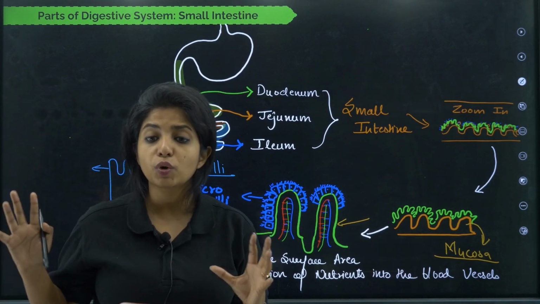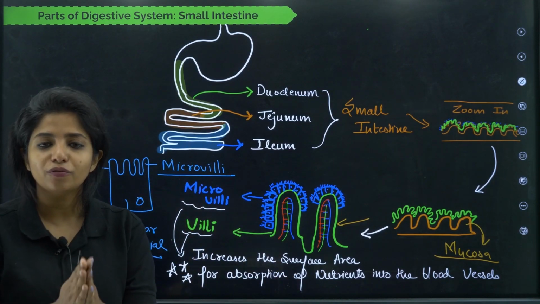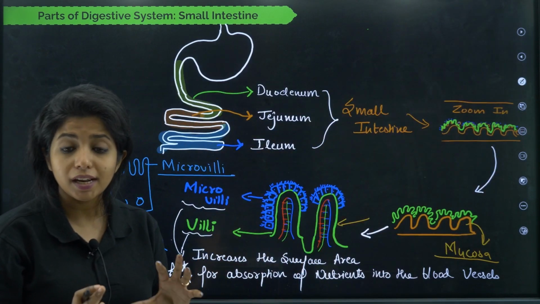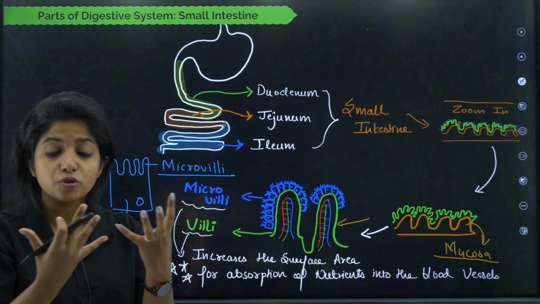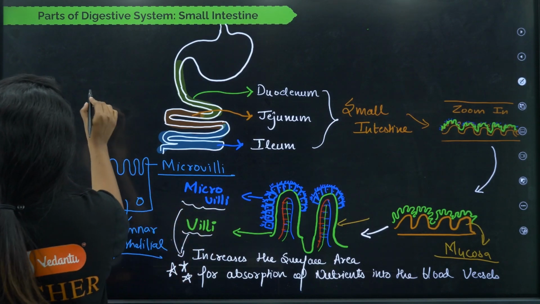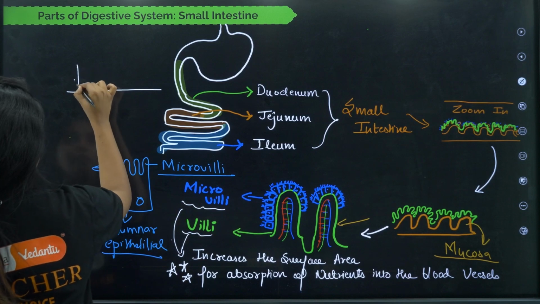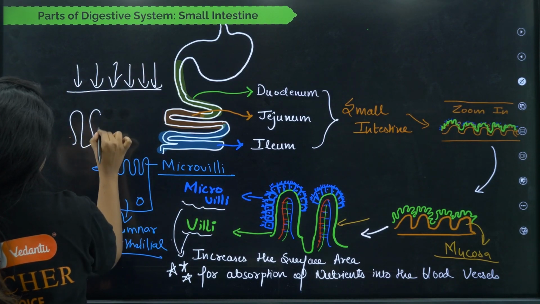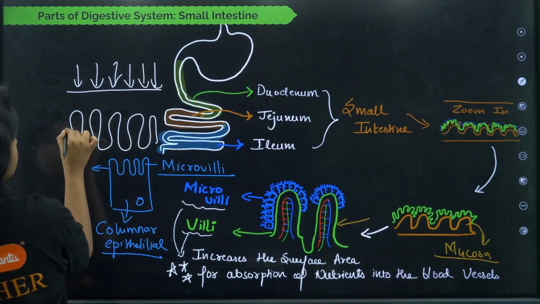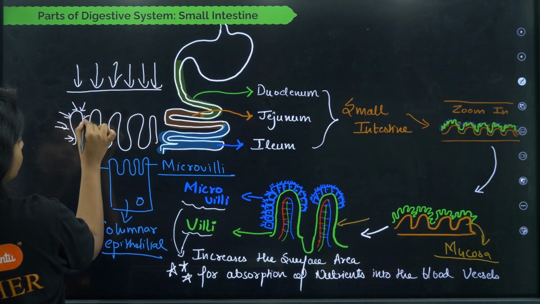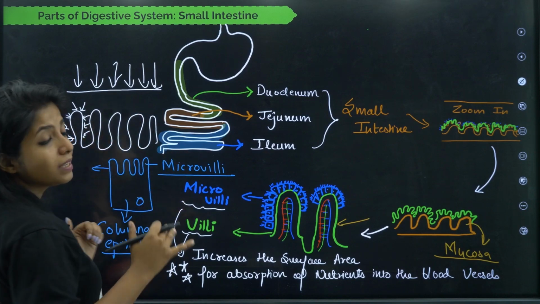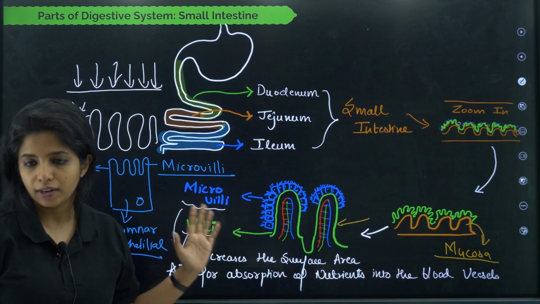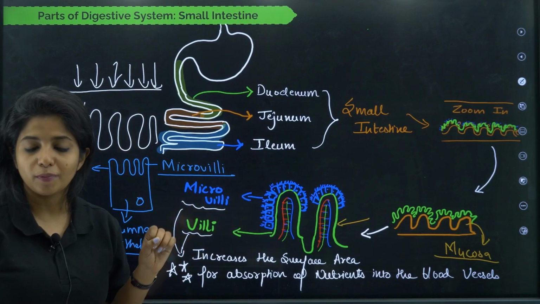But ma'am, why are we doing all this? Because we want to increase the surface area of absorption. Over here, in the case of the small intestine, the food is getting broken down finally, and absorption is also taking place, absorption of all the important nutrients. So you only think, if the space was like this, only this many nutrients could pass through. But if I utilize the space like this, more nutrients can be absorbed from all these things. So basically, I'm increasing the surface area. That is the use of your villi and your microvilli, so that more nutrients could be absorbed, my dear children.